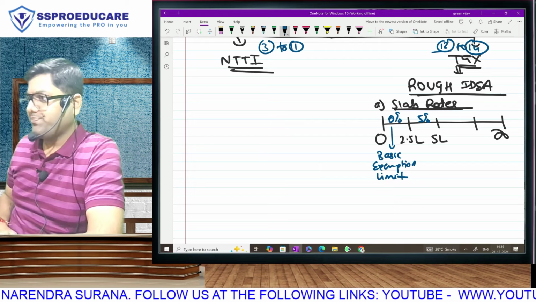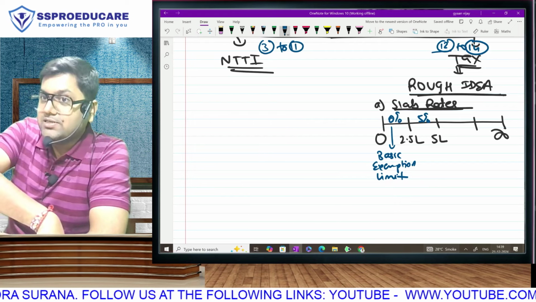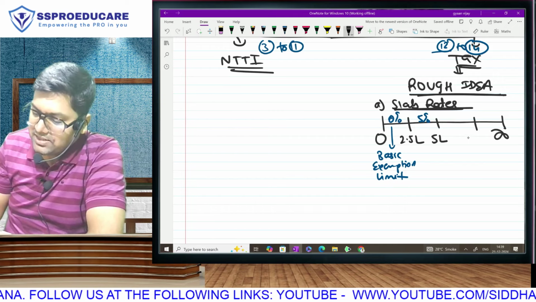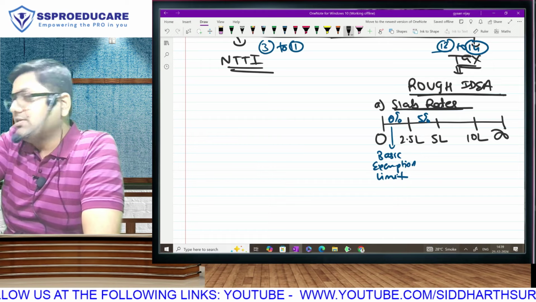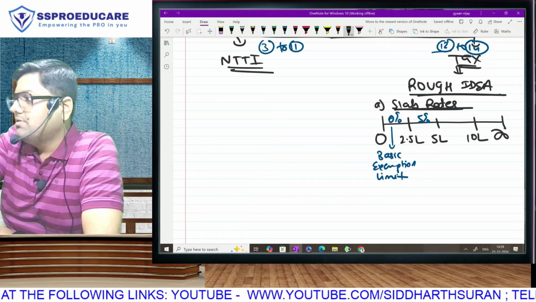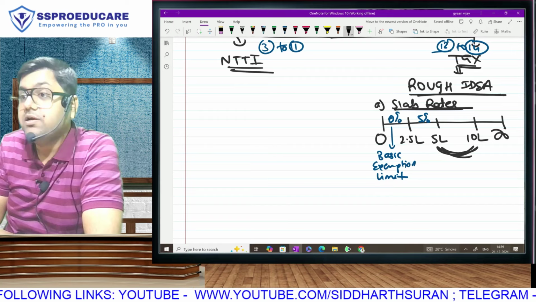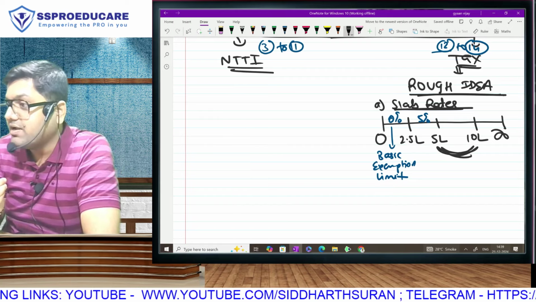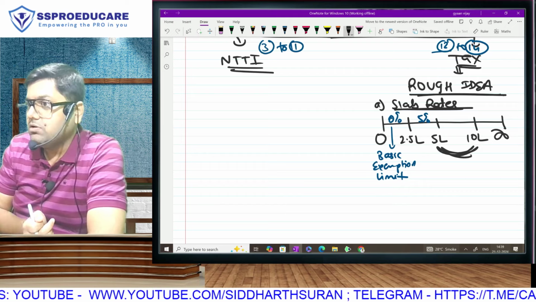Next 250, 5%. You understand slabs? You'll get more understanding as we progress in the slabs. After 5%, the next slab goes from 5 lakh to 10 lakh. Now you will answer some easy questions. How much is the income in this slab? How much is the amount between 5 lakh and 10 lakh? But total is 10, first 5 gone, no?